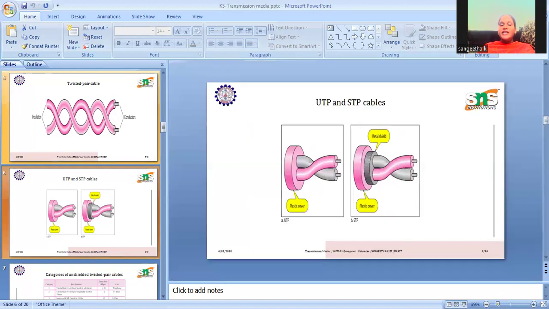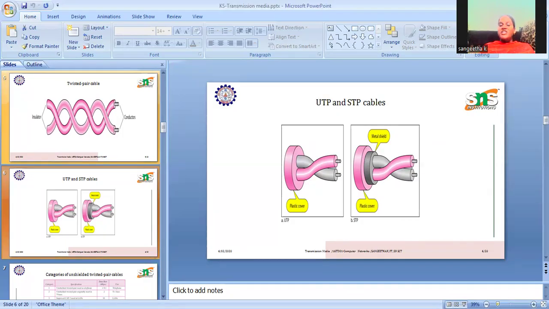If it is an unshielded twisted pair, there is no extra material covering the conductors. Only the plastic outer cover is used. If it is a shielded twisted pair, it has an extra conductor which covers the conductors like a shield. A metal shield is used to cover the conductor materials, and the outer is a plastic material.